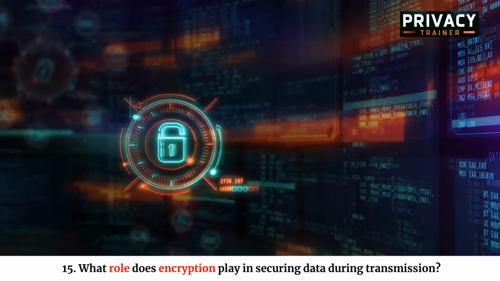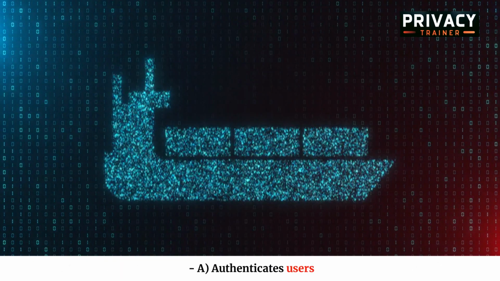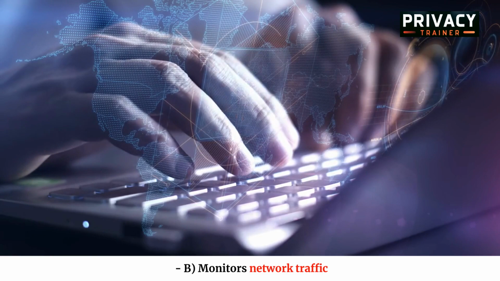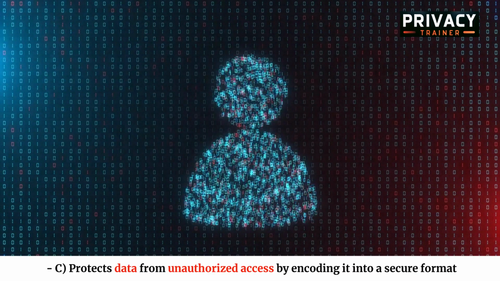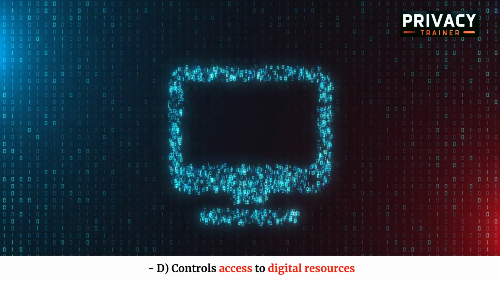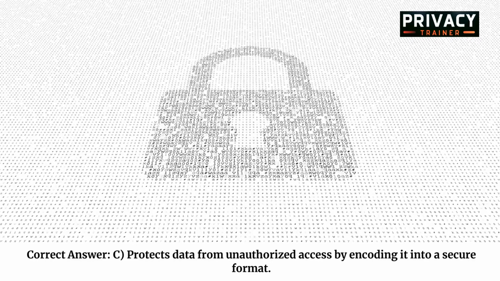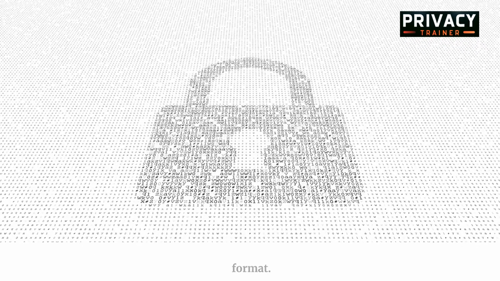15. What role does encryption play in securing data during transmission? A. Authenticates users. B. Monitors network traffic. C. Protects data from unauthorized access by encoding it into a secure format. D. Controls access to digital resources. Correct answer: C. Protects data from unauthorized access by encoding it into a secure format.